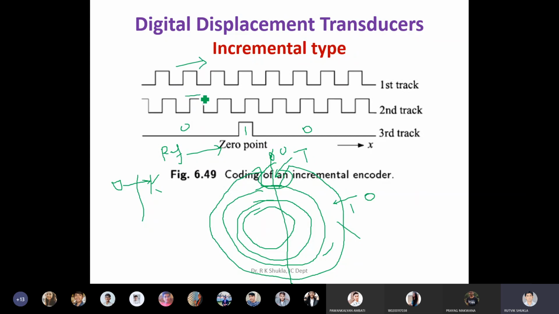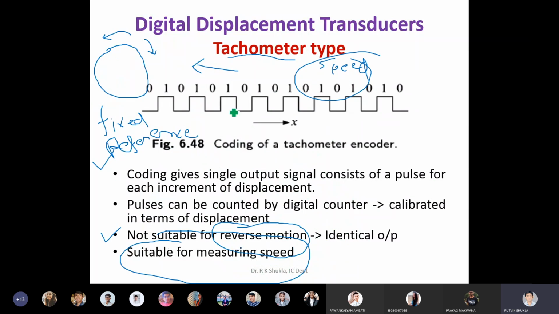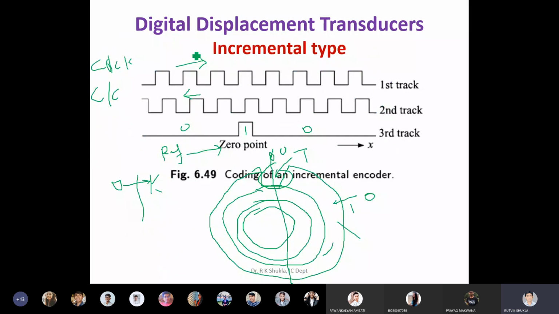By knowing which track comes prior to which track, you can judge the direction of the movement. It means you can also say whether it is clockwise movement or counterclockwise movement. That also you can identify by knowing which track comes prior to which track. Clear? So two problems which you are facing in this tachometer type digital displacement transducer can be solved by using this incremental type encoder. Okay.